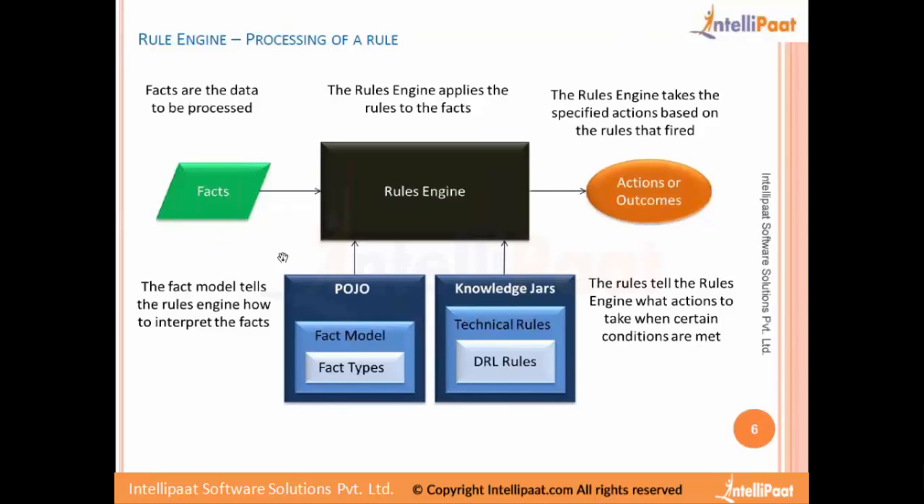So facts are the data that is going to be processed and manipulated, the rules are going to be applied on this particular data, and the rule engine is the one that does all this task. And actions or outcomes are the actions that the rule engine takes after applying the rules on the facts. I think you got this. This diagram is very neat and clear. It's very easy to understand as well.